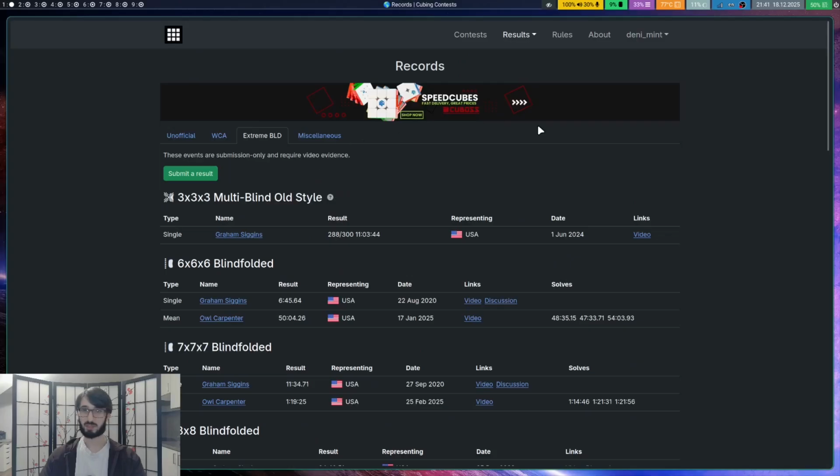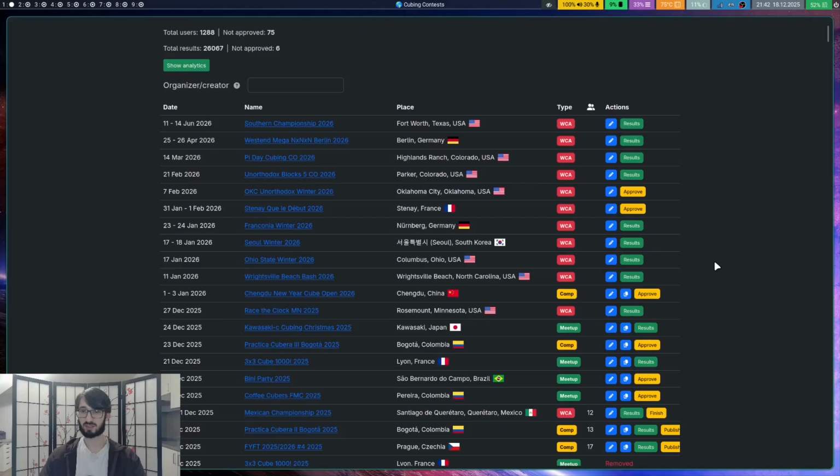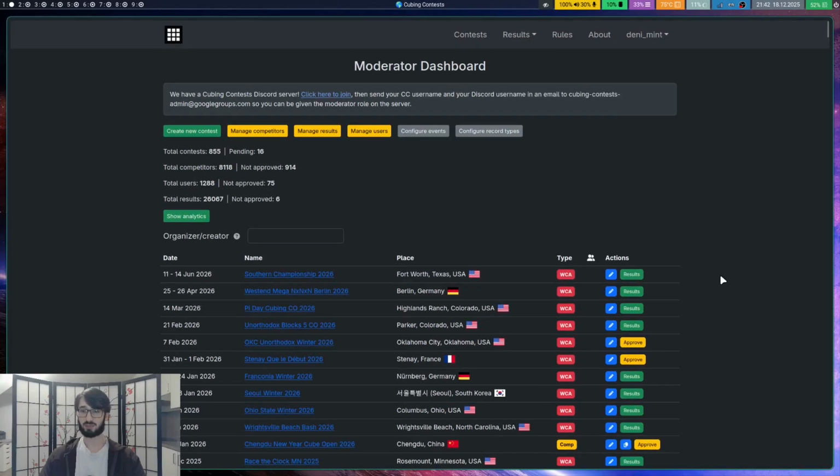But yeah, anyways. What I really want to show you is this, the moderator dashboard, which is the most critical, most complex part of the website, where we have all the different features you need for creating contests, creating events, entering results, managing the different competitors and their details. This is actually the admin view that I get because I'm one of the admins on the website.